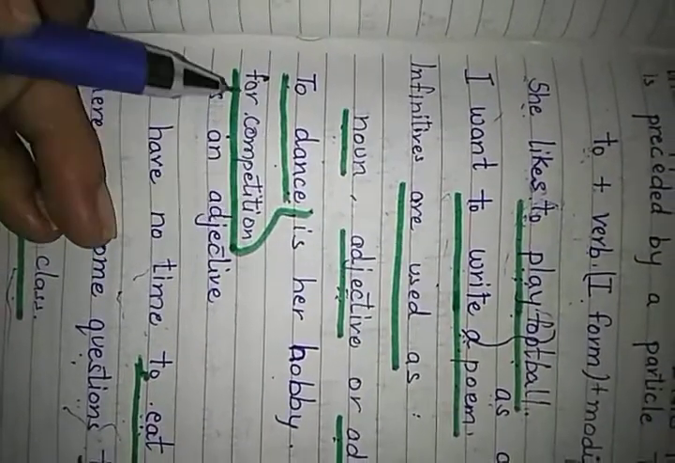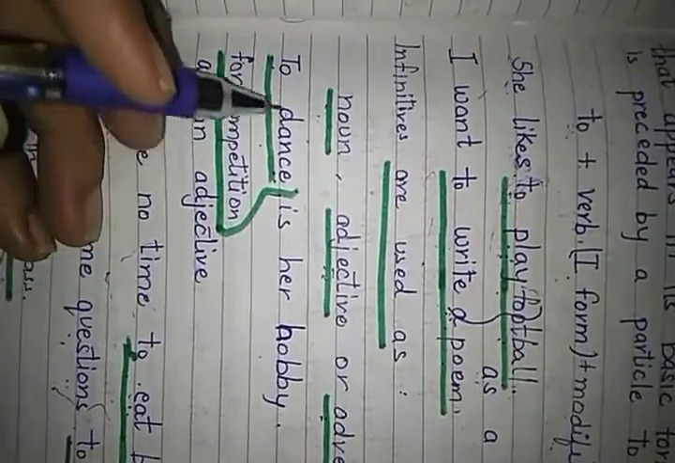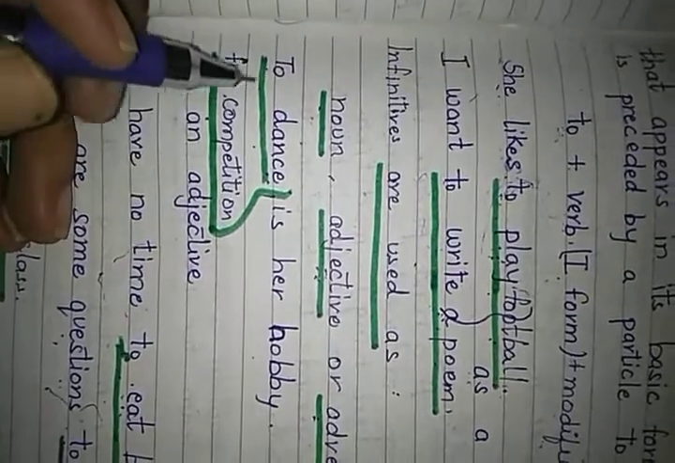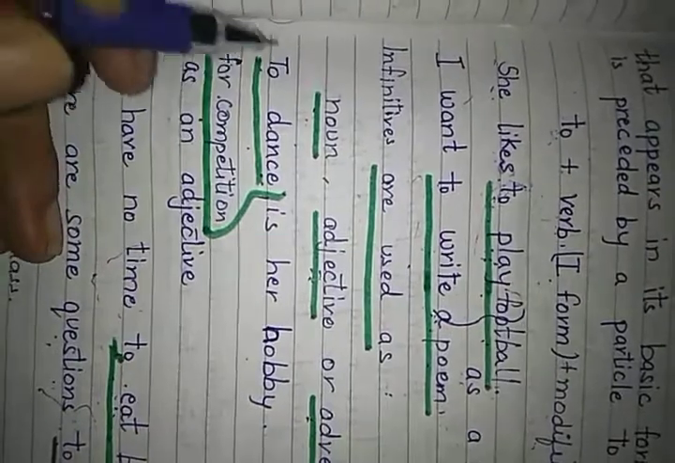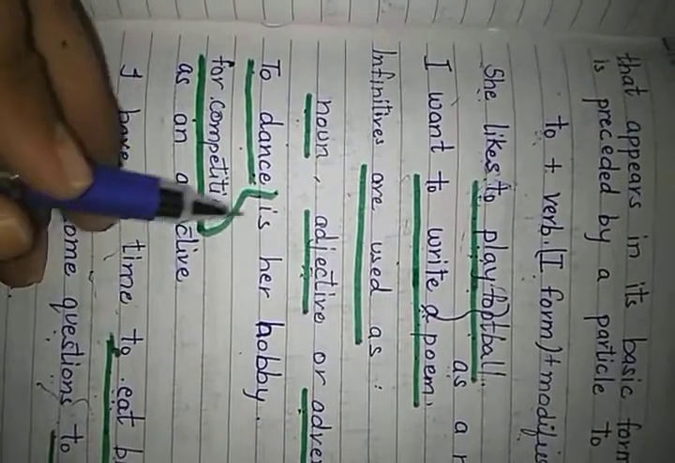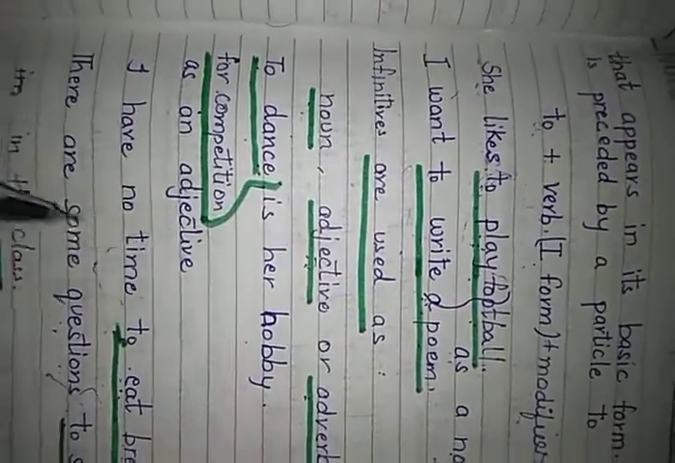To dance for competition is her hobby. Here, to dance for competition: to with verb first form plus modifier, and working as a noun in this sentence. So this is an infinitive phrase.